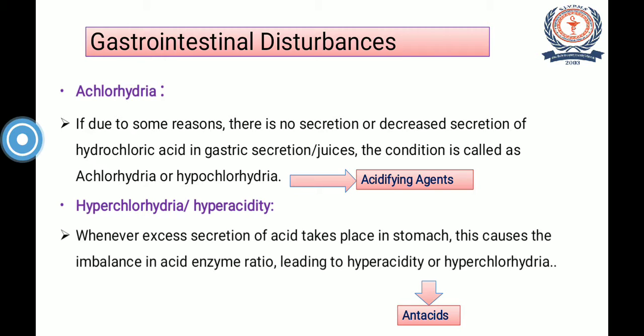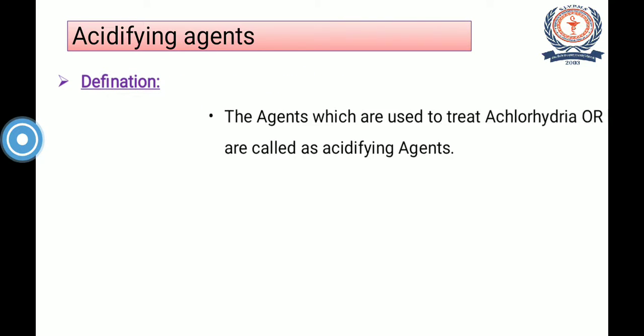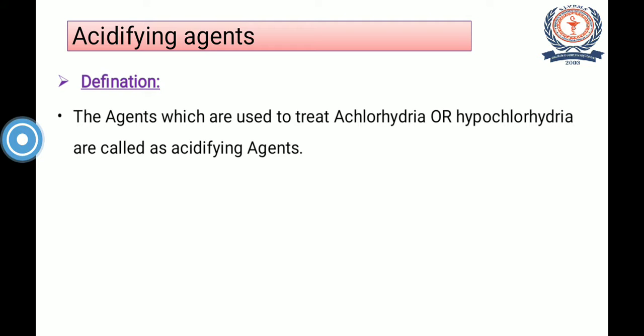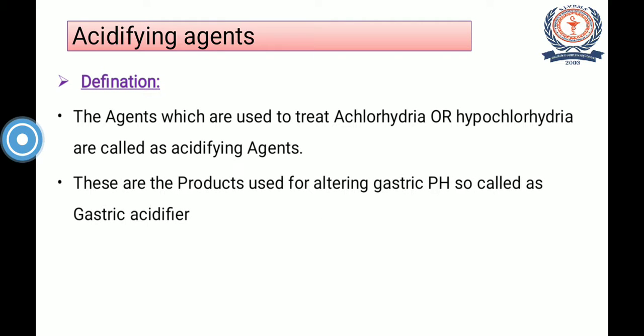So friends, let us discuss first the acidifying agents. What are these acidifying agents? Let us discuss the definition of acidifying agents. The agents which are used to treat achlorhydria or hypochlorhydria are called acidifying agents. These are the products which are used for altering gastric pH. So they are called gastric acidifying agents.